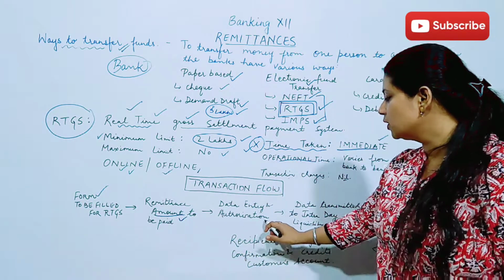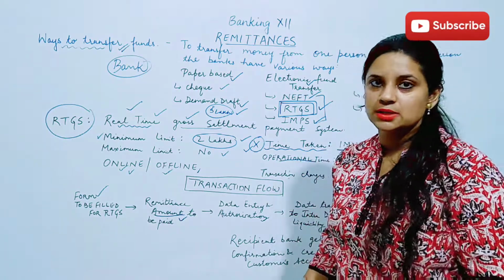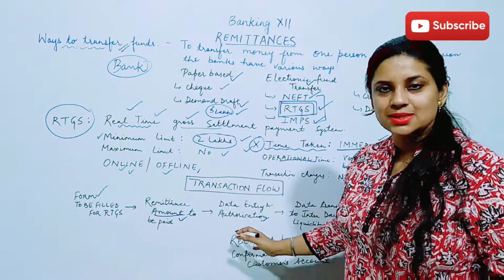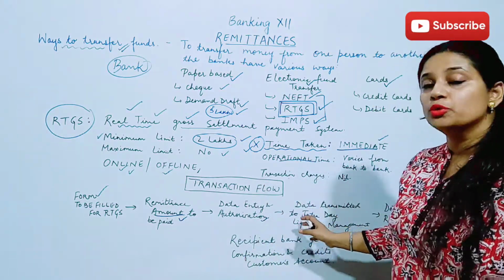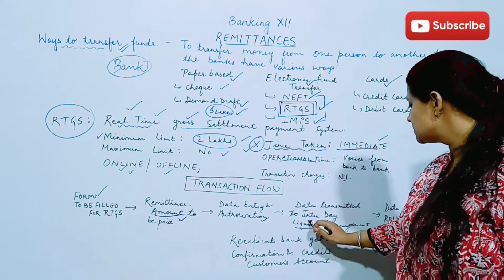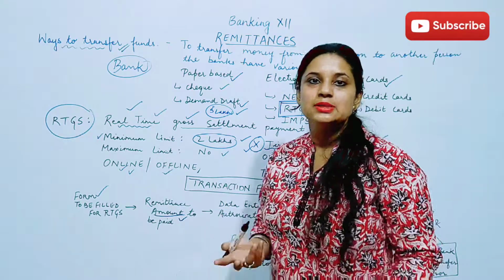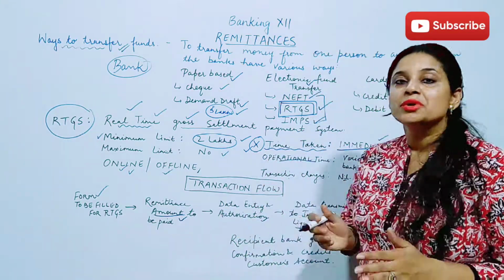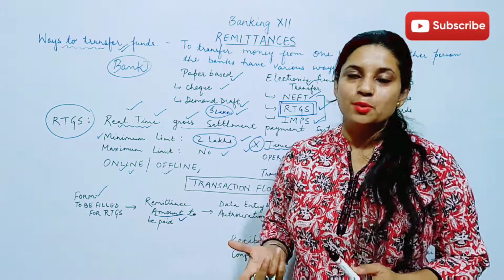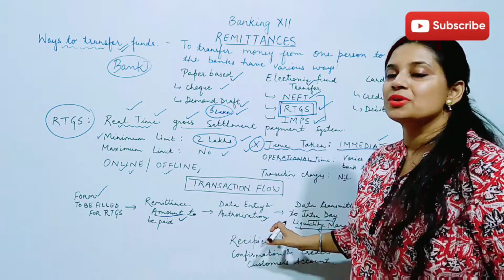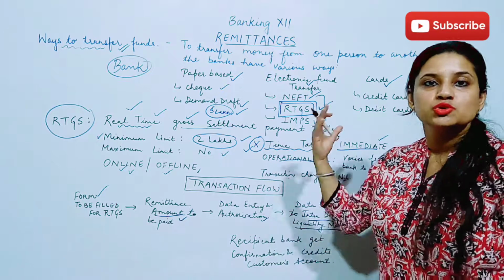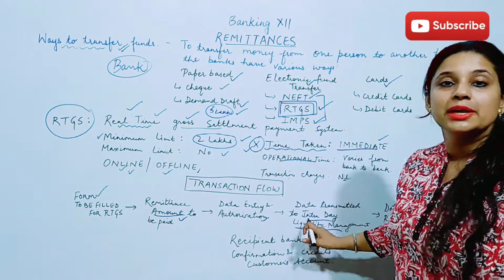Then the data entry and authorization will be done from the bank side. We'll just hand over the form, the bank will verify the data, authorize the data, and then it moves, the data is transmitted, to the intraday liquidity management. So what is this? Intraday liquidity management suggests that whatever amount is to be transferred on a particular day, a bank should have the liquidity for that. बैंक के पास इतने funds हो कि वो transactions को carry out कर सके. So for that purpose, the data is transmitted to the intraday liquidity management.